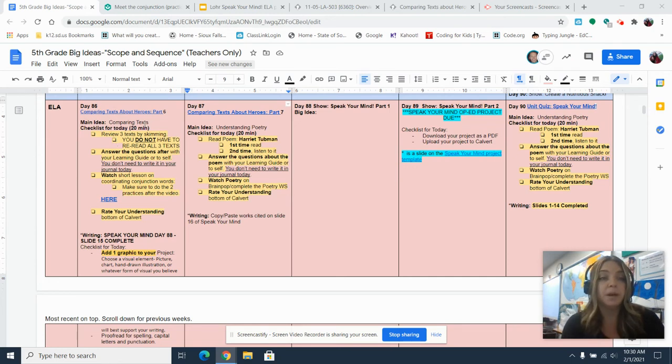We're going to be comparing texts, 3 texts that we've read: Road to Freedom, Operation Cleanup, and Cesar Chavez. So you will be reviewing those 3 texts by skimming each book. That does not mean you need to reread all the books. You're going to skim the books to refresh your memory. You would just quickly look at the beginning, the middle, and the end of each book. And then after that, answer the questions with your learning guide. You do not need to write that in your journal today.